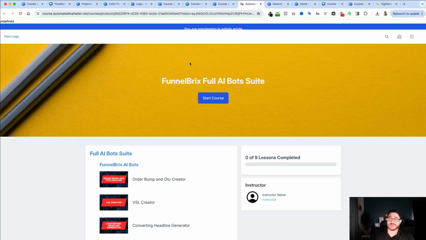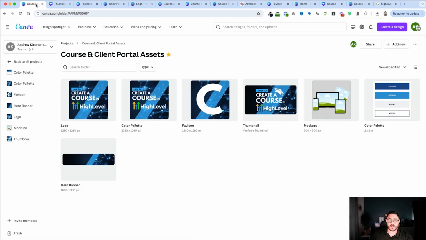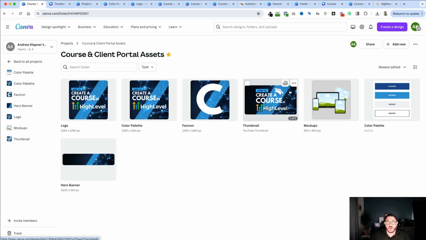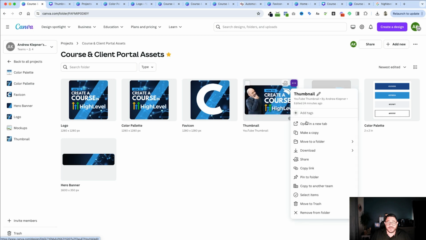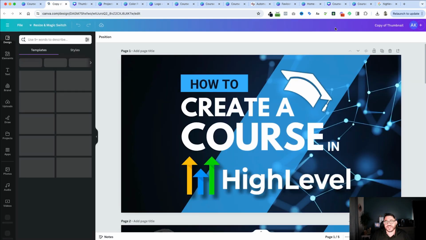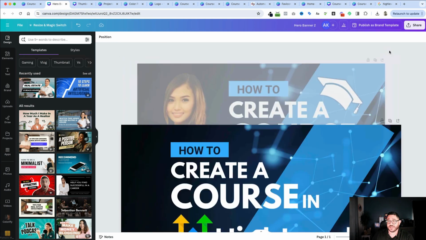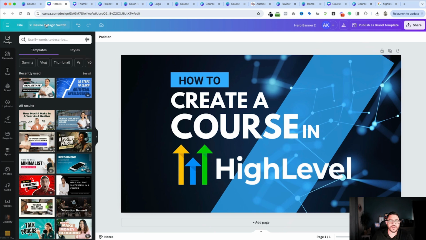In order to make it different, all I got to do is create that banner. And they give me a very specific dimension to do that with. Those dimensions for the hero banner are 1600 by 350. And I'm going to show you using the thumbnail how I created this one. In order to do that, all I got to do is, again, I'm going to copy my thumbnail. I'll make a copy. I'm going to click into it. In this case, I'm going to rename it Hero Banner 2. And I'm going to just delete all these, except for the bottom one, again. And then I'm going to resize it.